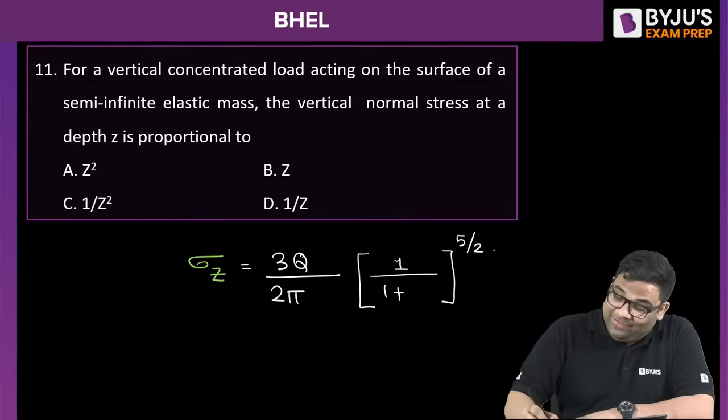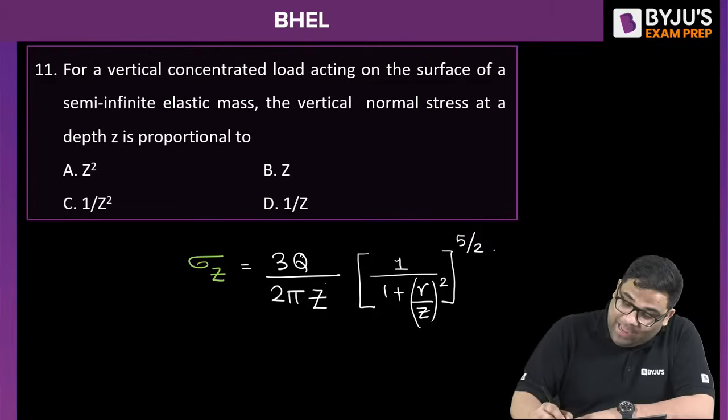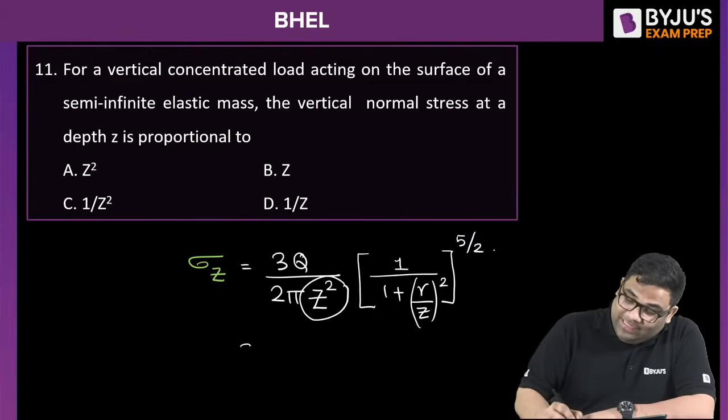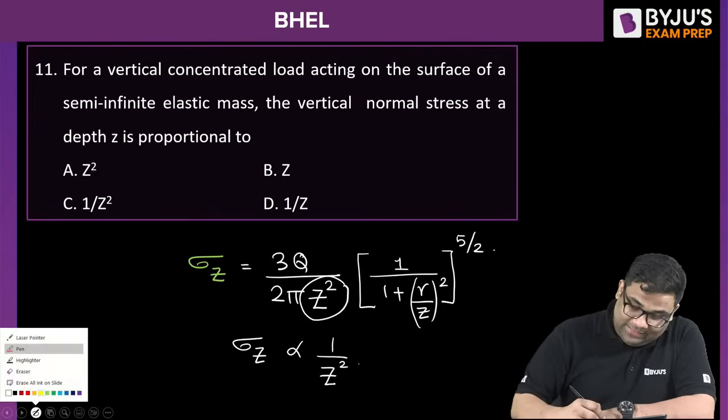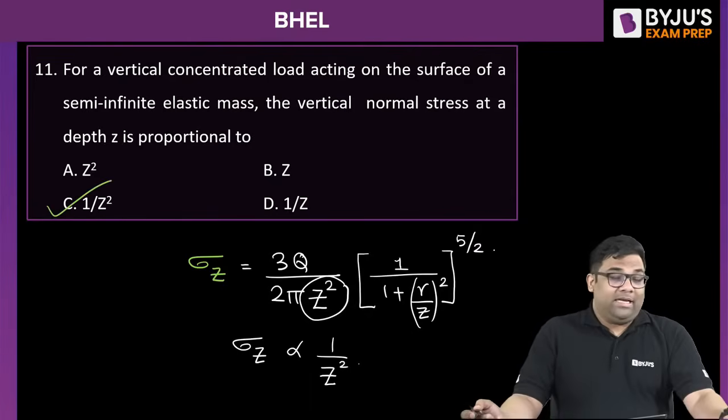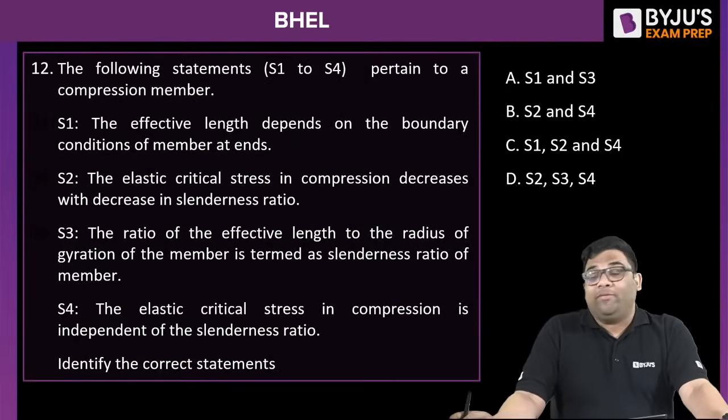Yes, it is C. You see, it is R by Z here, and here it is Z square, right? So I can say sigma Z is proportional to 1 by Z square. So the right answer is C. Okay. Next question. You will be solving these questions very fast.